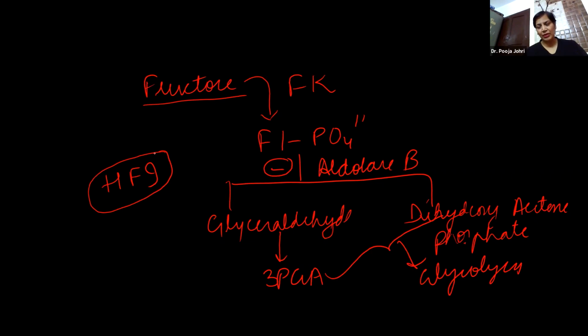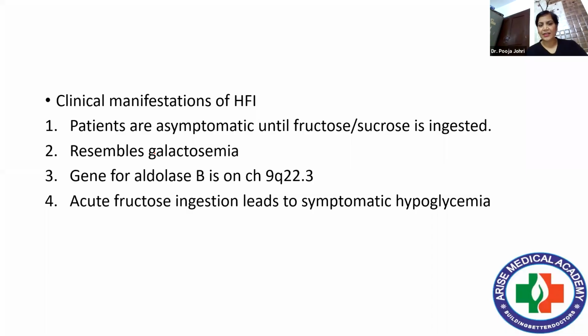This is very, very important. That is what is mentioned there: the person starts getting irritated, irritability on weaning with juice. And that is exactly what is happening here. If you look at the clinical picture, patients are asymptomatic until fructose is ingested. It resembles galactosemia, as I just told you.